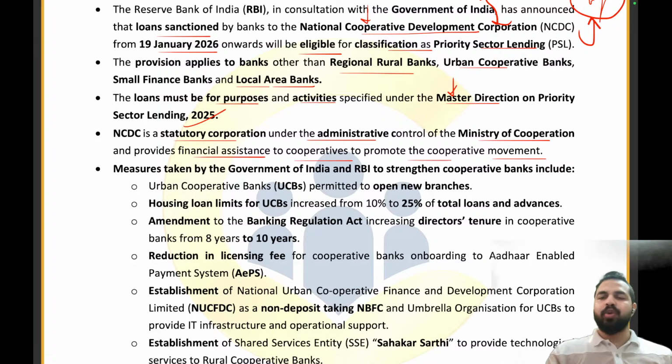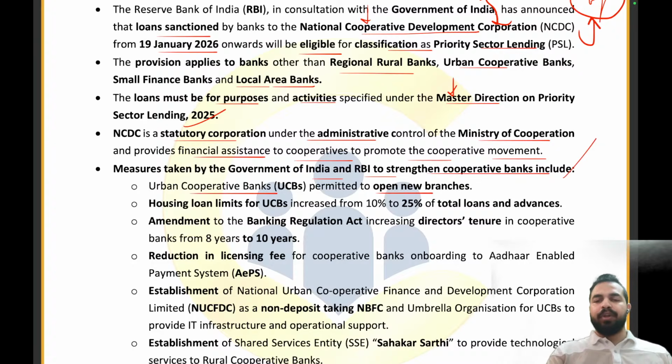My dear friends, I already told you about the cooperatives. So, when there are a lot of cooperatives working for some good part of the society, this will be called the cooperative movement, right? So, we are providing money from the NCDC to the cooperatives in our country. Clear? Now, the measures taken by the Government of India and RBI to strengthen the cooperative banks include: